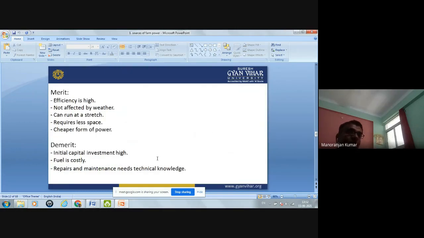What is the merit of this type of power? The merit is that its efficiency is high. If we compare its efficiency with human power and animal power, then the efficiency of mechanical power is high. And also, it is not affected by the weather. Your tractor or your motor will continue to work in the hot climate also, in the rainy season also. Its efficiency is not decreased.